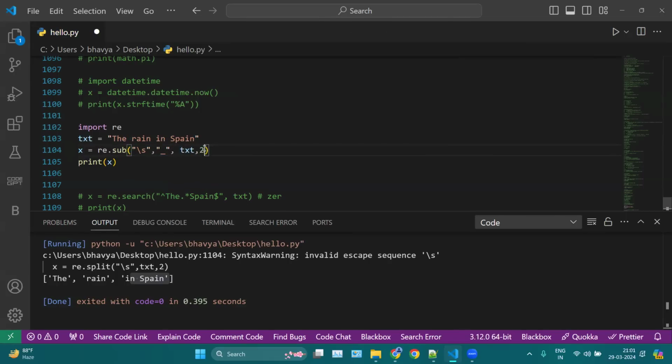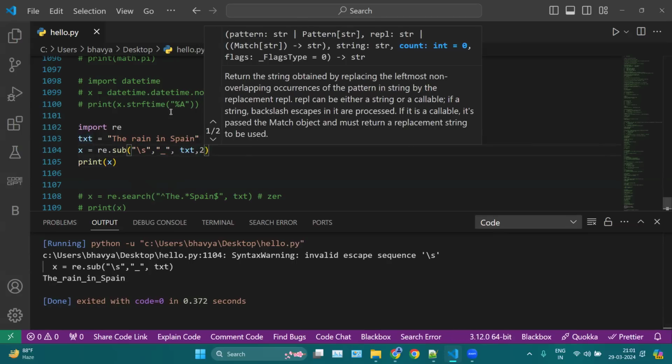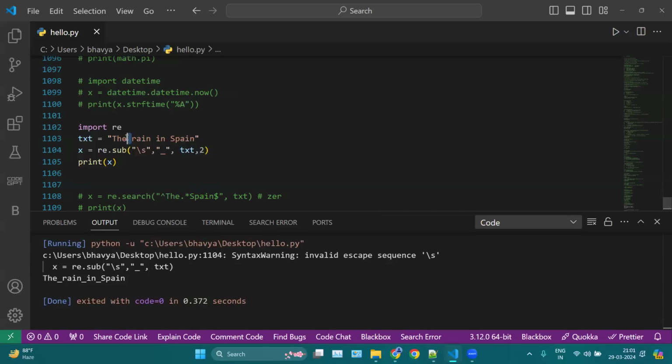And then where you want to replace, I want to replace in this particular string. So now you will notice "The_rain_in" and so on. Here we have replaced your space with an underscore: "The_rain_in_Spain". Same as before, you can also mention how many times you want to replace. Let's say I want to replace 2 times, the first 2 occurrences, which is this occurrence and this occurrence. So here you can see it replaced up to "rain", and the rest is the same.